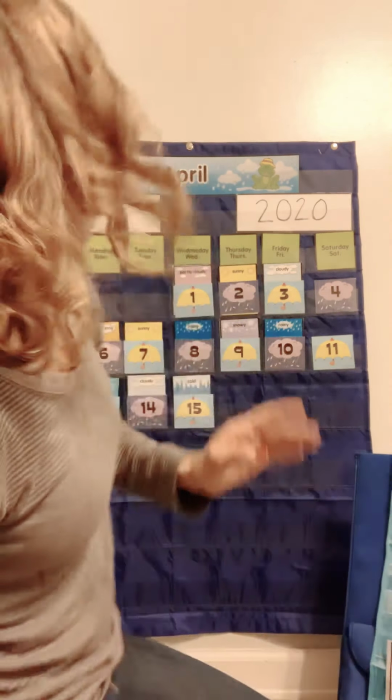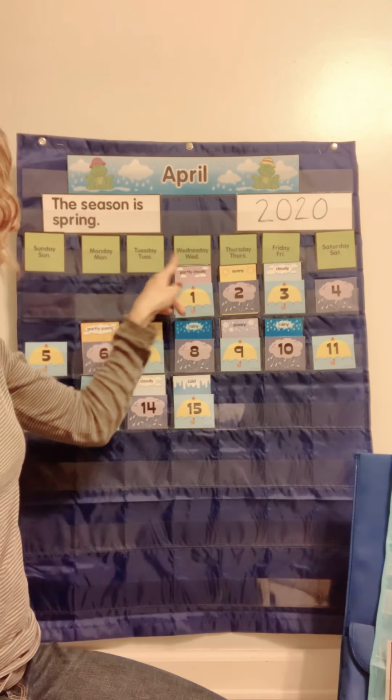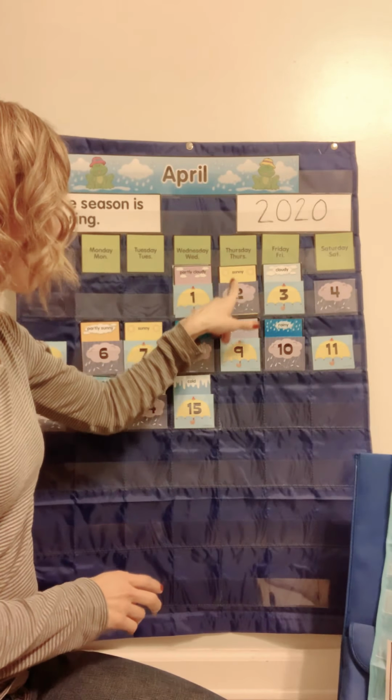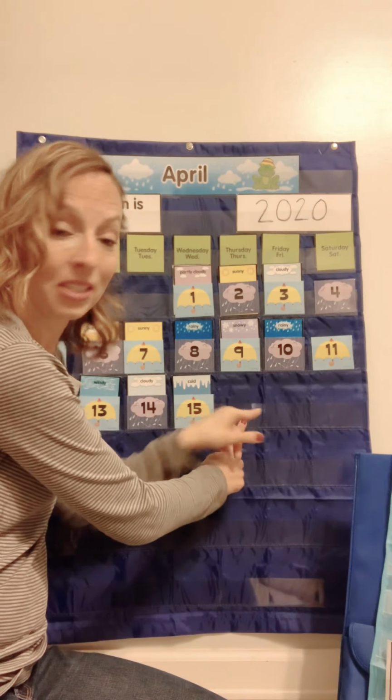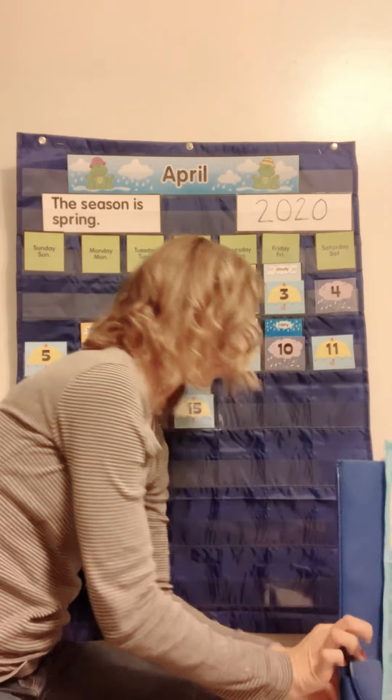Good job. Friends, for today, we need to figure out where our last date was so that we know which day of the week it is. So let's look. I'm going to go Sunday, Monday, Tuesday, Wednesday, Thursday, and when I go down the column and across the row, that's where our hole is. So that means that today is Thursday.